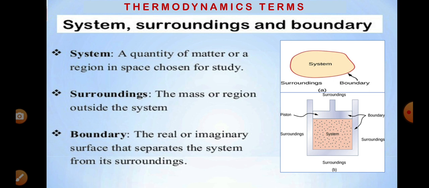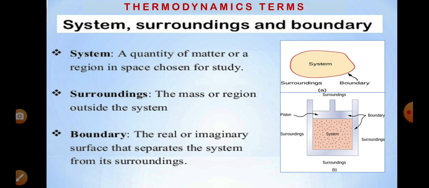The mass or region outside the system is called surroundings.